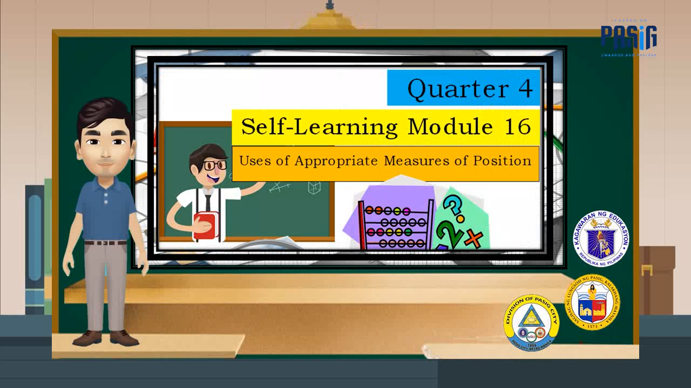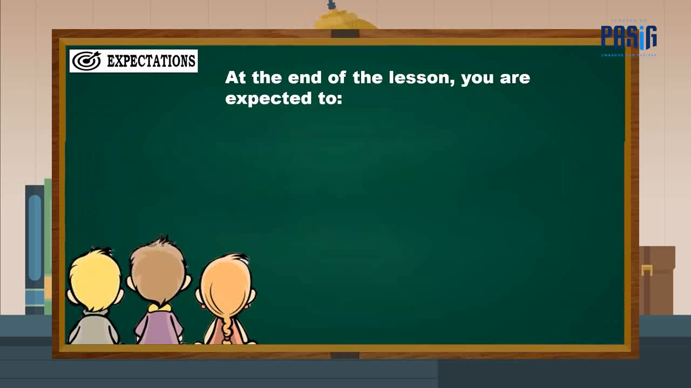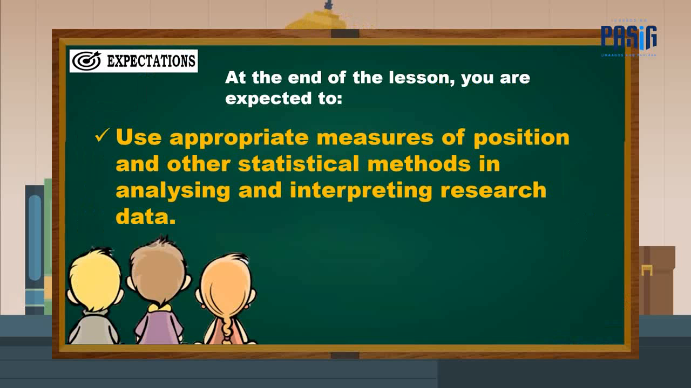Today, we will discuss Self-Learning Module 16, Uses of Appropriate Measures of Position. Before we start, let me share to you our objectives for today. At the end of our discussion, you are expected to use appropriate measures of position and other statistical methods in analyzing and interpreting research data.